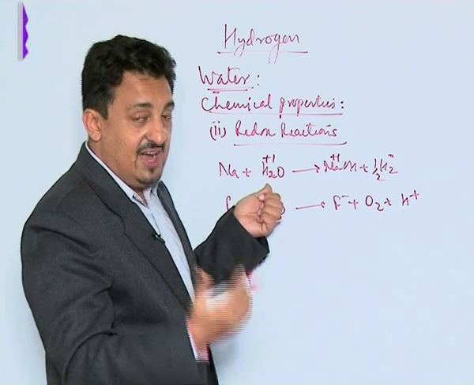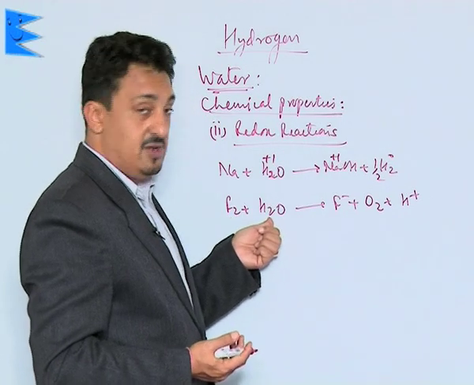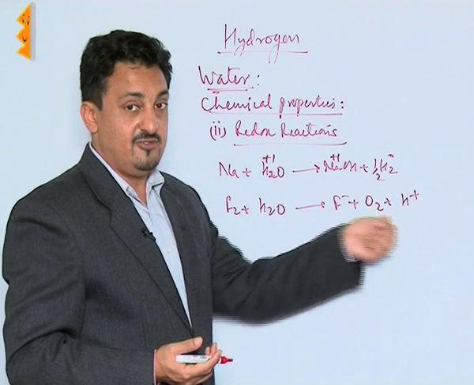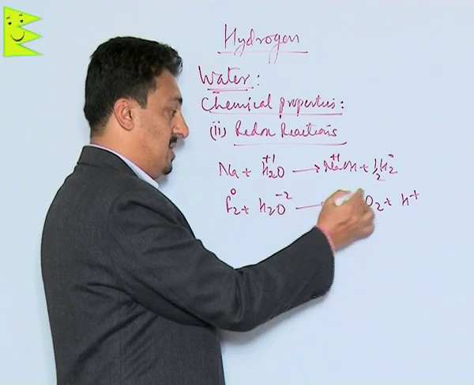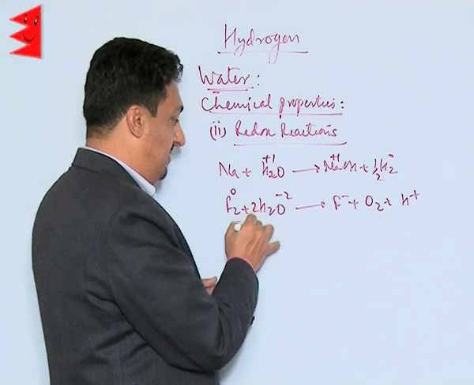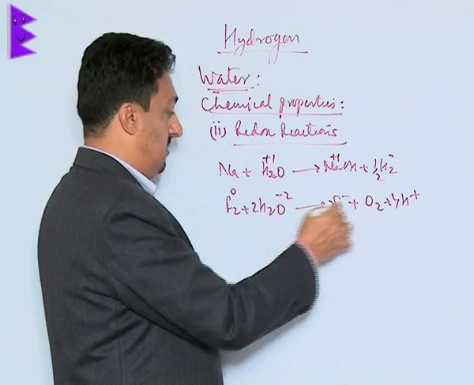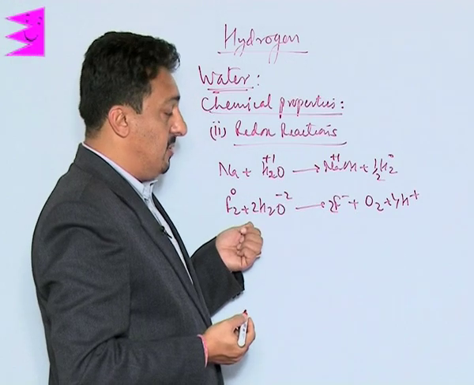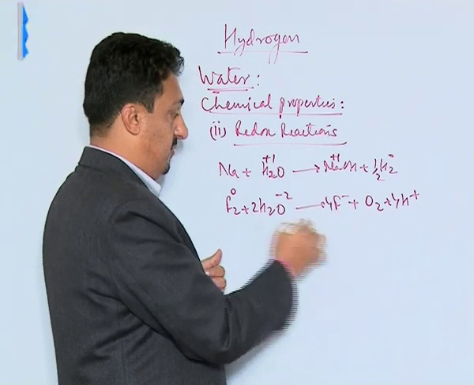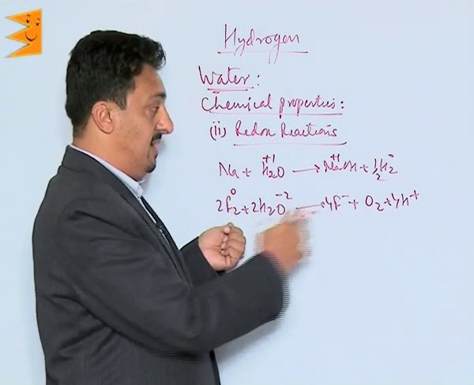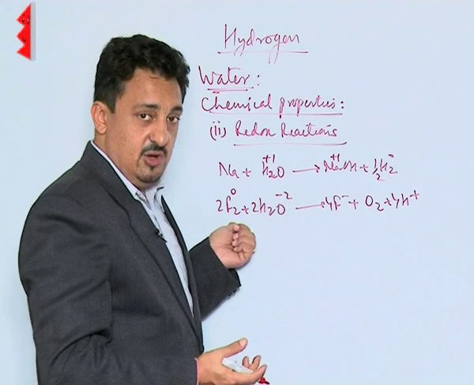Similarly, with very reactive non-metals like fluorine, it also shows a redox reaction like this. Fluorine, when reacted with water, gets changed to fluoride and releases oxygen. This gets reduced and oxygen from −2 gets oxidized to O2. We have to balance this by making hydrogen 4 and this can be 2. So this is how with reactive metals and with reactive non-metals, it shows redox reactions.